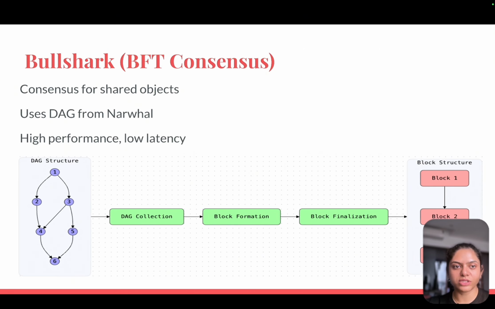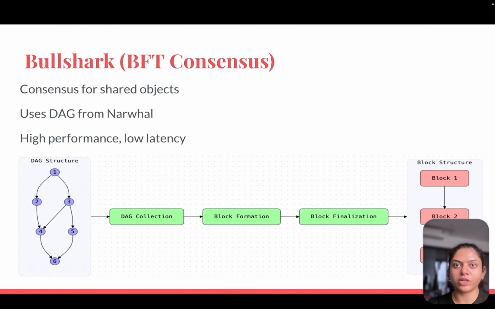And then Bullshark is there. Bullshark is the BFT consensus engine. It's used only when needed for a shared object. If there is a shared object, then Bullshark is needed. If it is an owned object, then Bullshark is not needed.